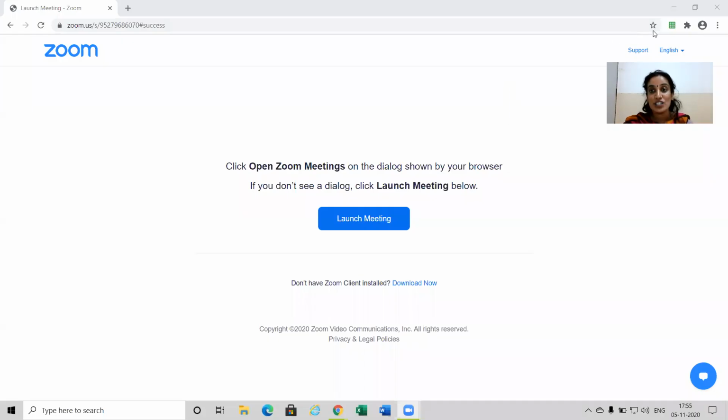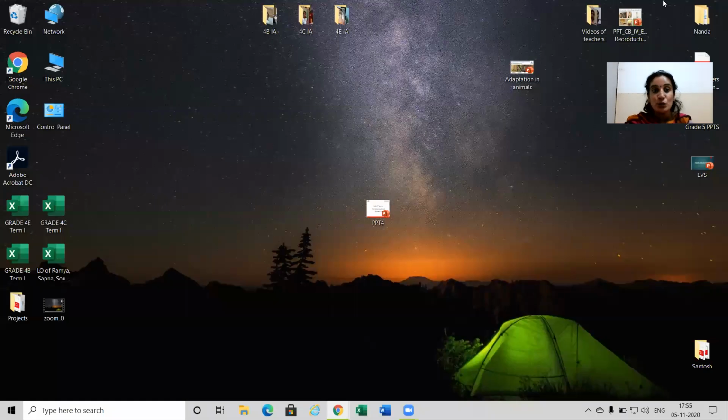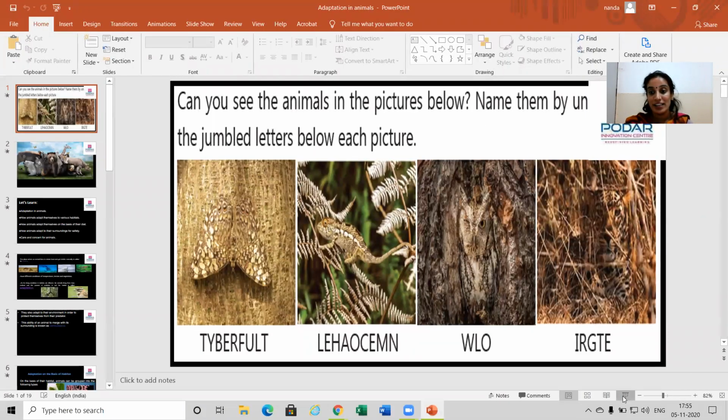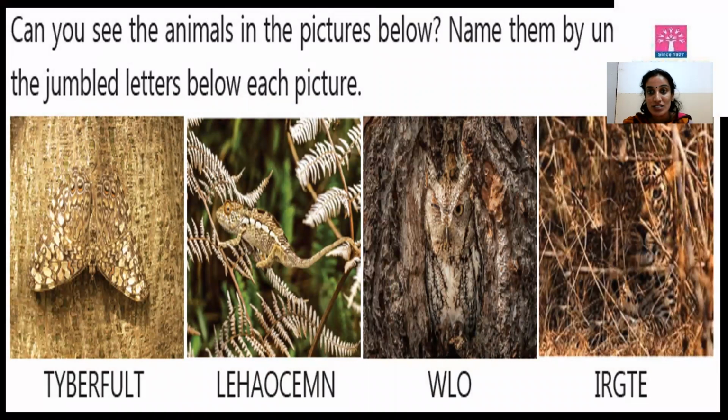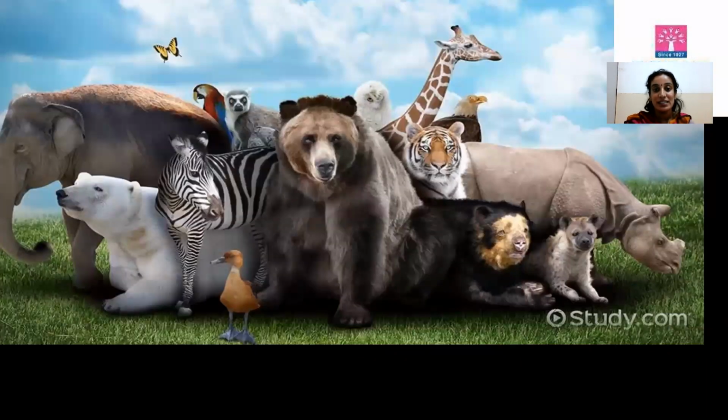Before starting that new topic, I wanted to show you something. Guess what it is. The letters have been jumbled up, and you need to guess which animal it is. Can you guess the name of these animals? The letters are not arranged in a proper way. It's chameleon, owl, and tiger. Observe the next slide.